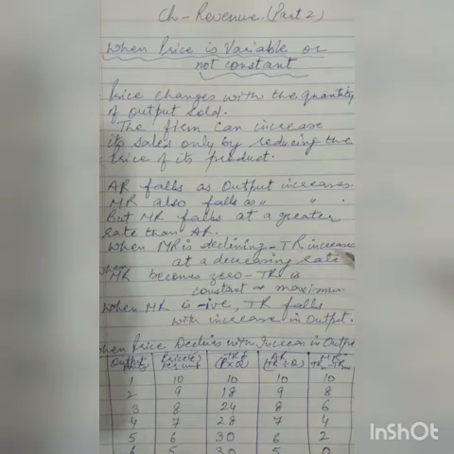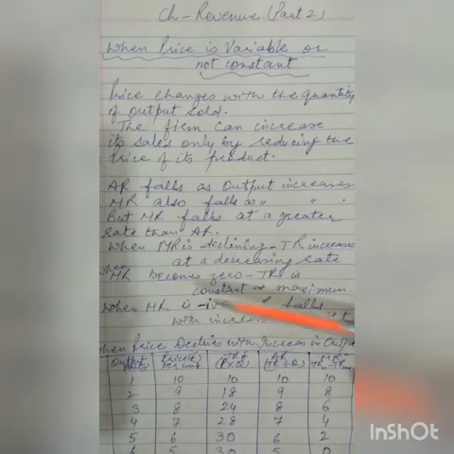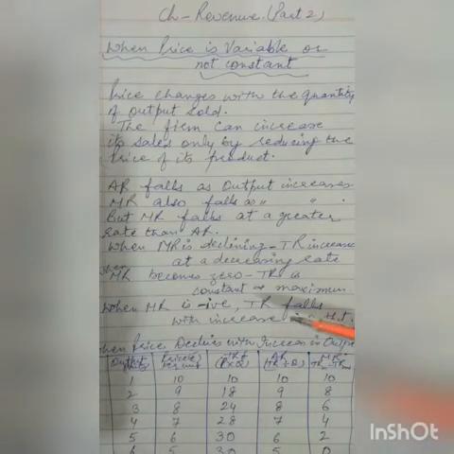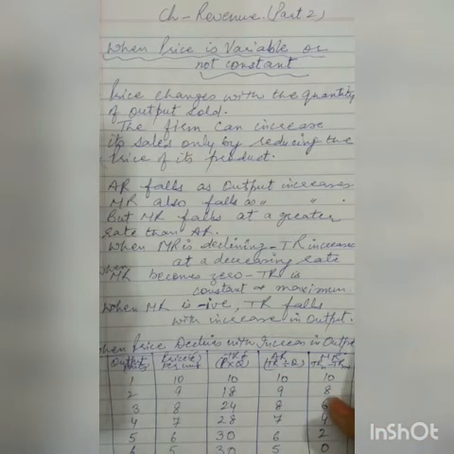Total revenue increases at a decreasing or diminishing rate. Addition is there, but that addition is falling at every step. Due to this, TR increases at a decreasing rate. When MR becomes 0, touching the x-axis, total revenue becomes constant and maximum. When MR is negative, TR falls with an increase in output.